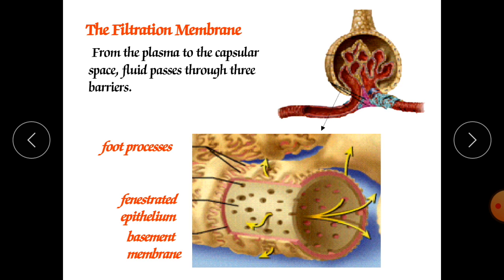This sandwich-like assembly permits filtration of water and small solutes, but prevents filtration of most plasma proteins, blood cells and platelets. They won't allow RBC or platelets to pass through this lumen and enter into the tubule. They won't allow RBC, WBC and platelets into the glomerular filtrate. They will be sent back. This sandwich-like assembly permits filtration of water and small solutes.